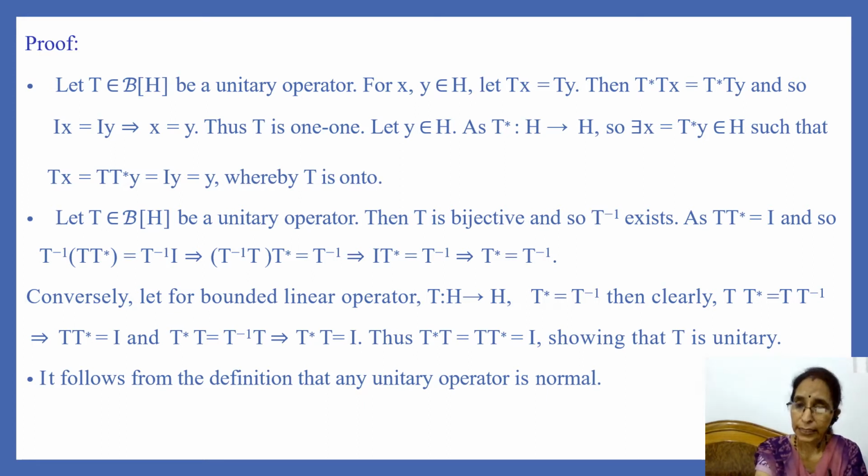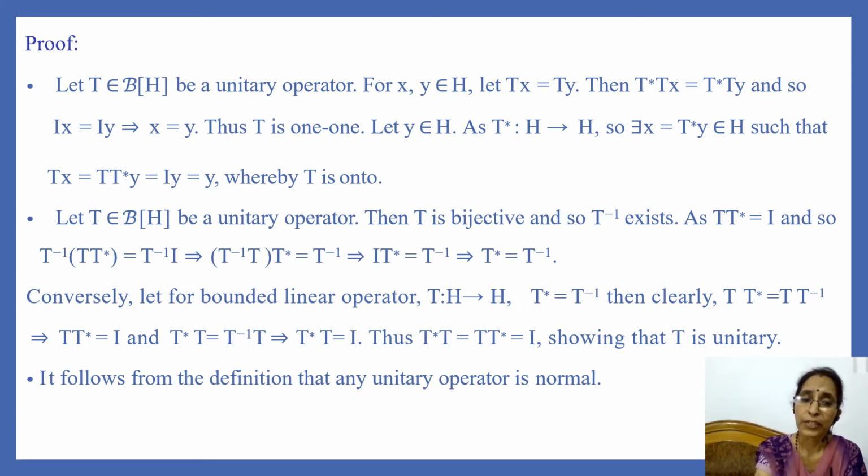As T T star is equal to identity operator, so T inverse of T T star is equal to T inverse into identity operator. And since we know that composition of functions is associative, so we can say that T inverse T into T star is equal to T inverse. And since T inverse T is equal to identity operator, so I into T star is equal to T inverse, and this implies that T star is equal to T inverse.